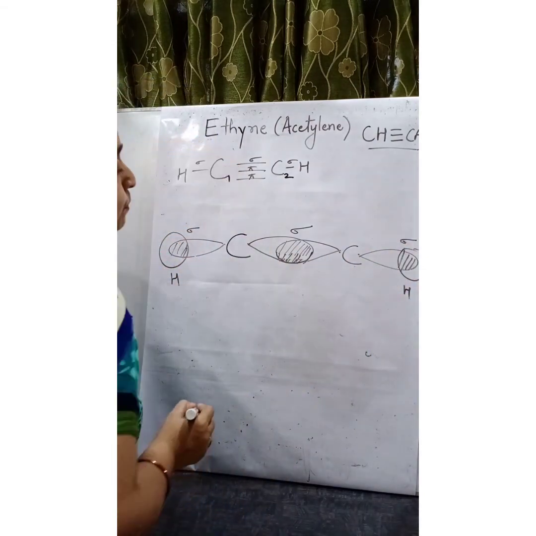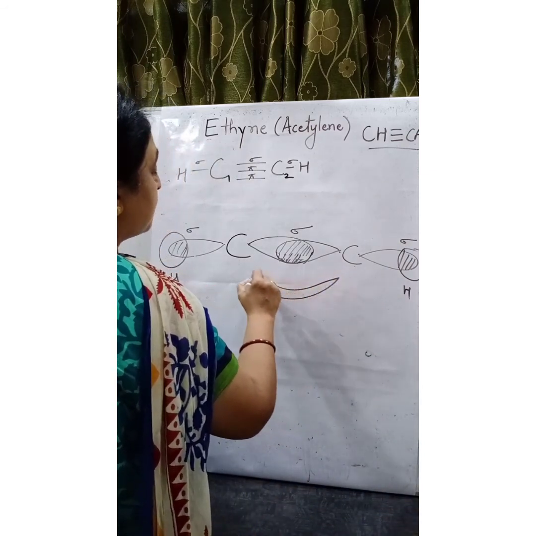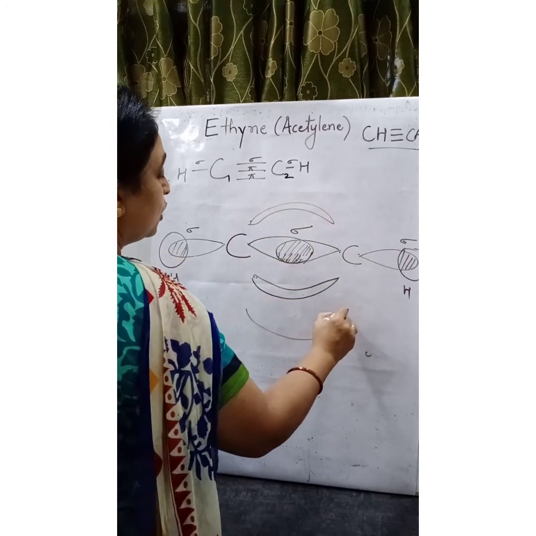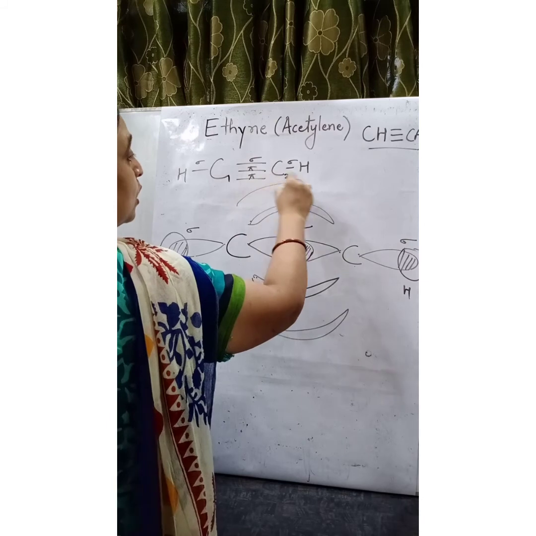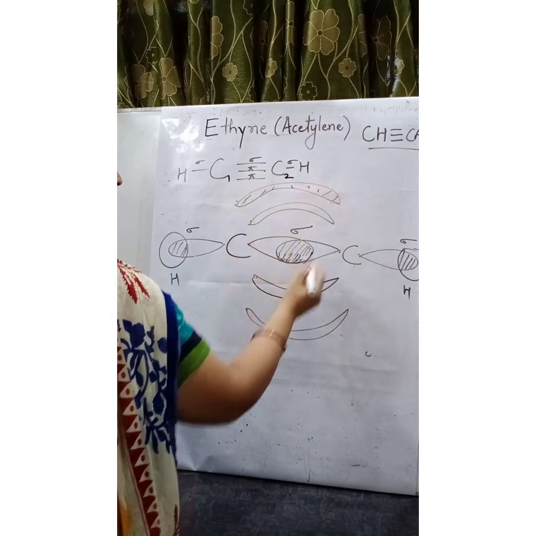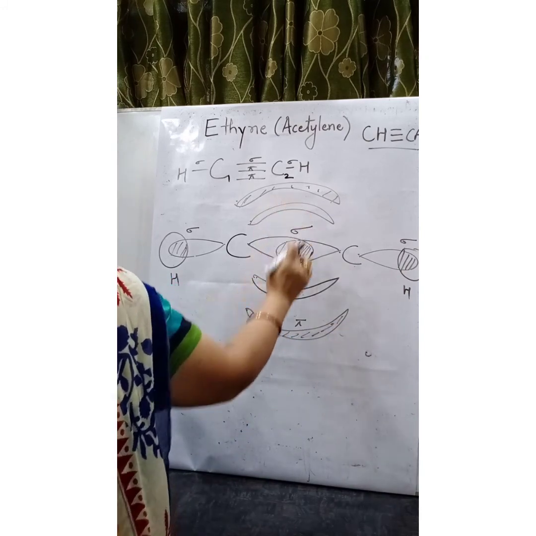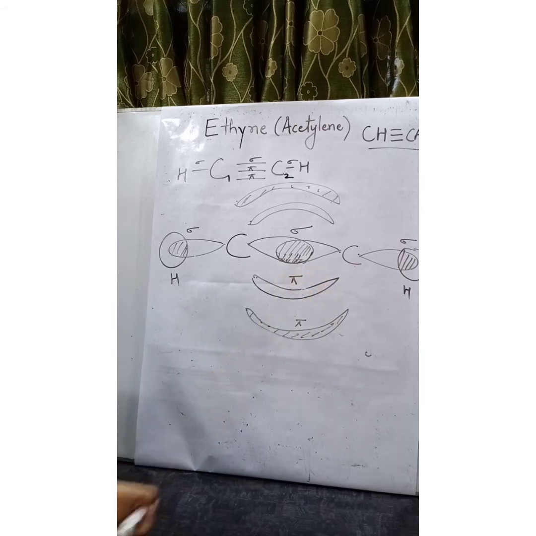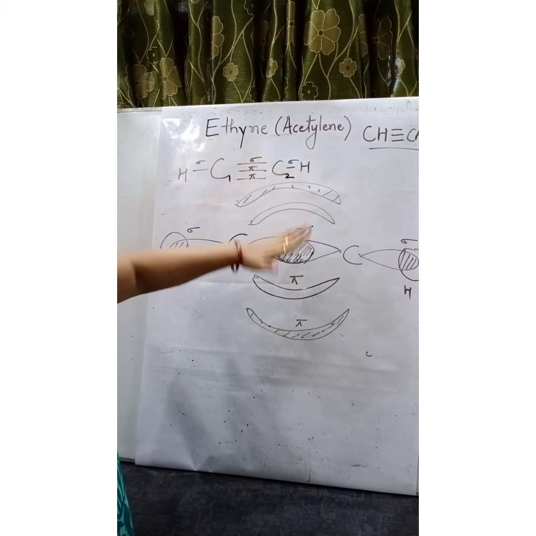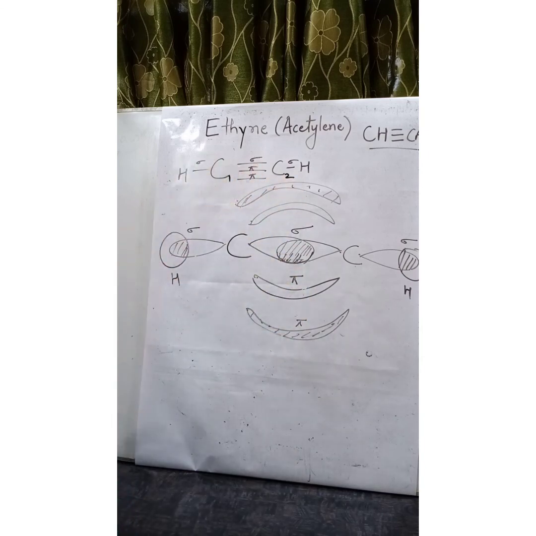Now two unhybridized orbitals are there. So each unhybridized orbital overlaps laterally to form two pi bonds. So this one and this one is one pi bond. This and this is one pi bond. Above the plane and below the plane, lateral overlap taking place, resulting in the formation of pi bond.